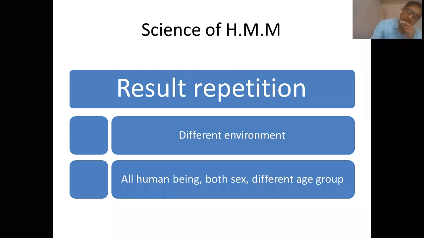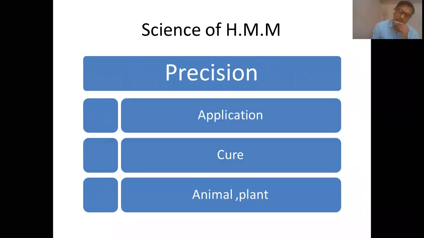It is not a mere hypothesis, or a mere empty speculation which has been derived by Dr. Samuel Hahnemann on the basis of the experiment of China. Then one more feature of this science of homeopathic materia medica is precision. Now, precision means accuracy. Science is well known for its precision, that the chances of error have to be minimized.